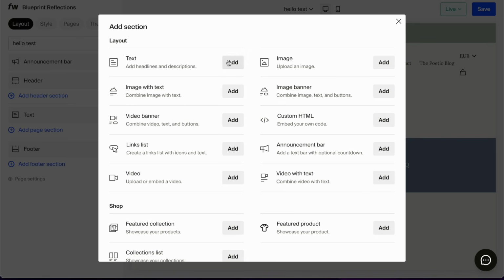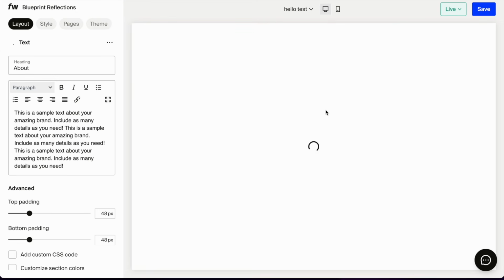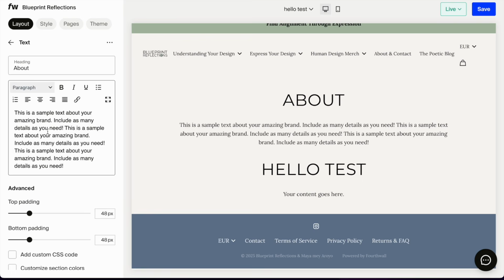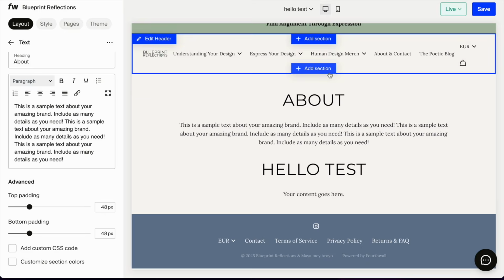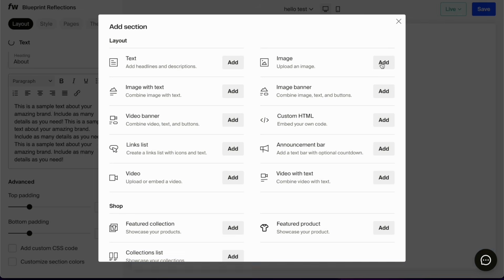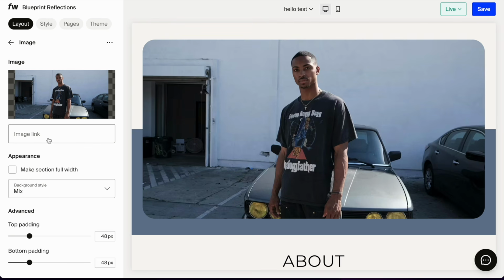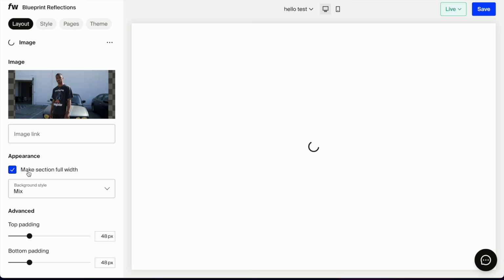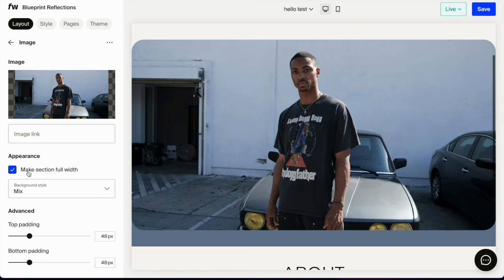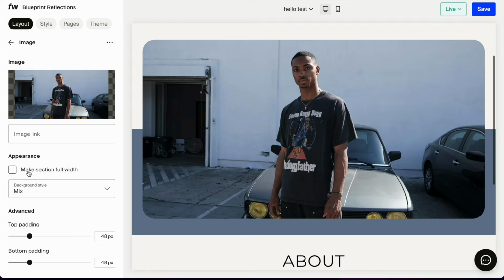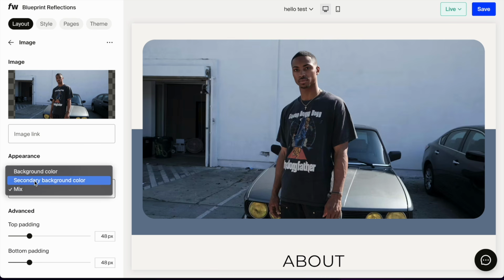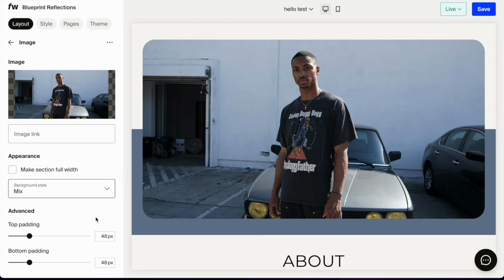You can add a piece of text, which is exactly what we had first of all. About, text, great. We can add an image. This is literally just one image, and the image can be linkable to something. We can make this section full width or not. And the background style could be secondary background color, or a mix of both, which is what it does here.